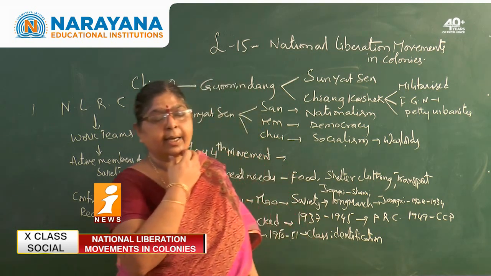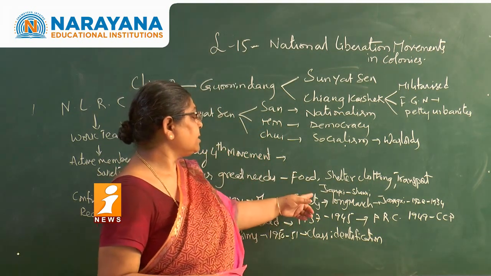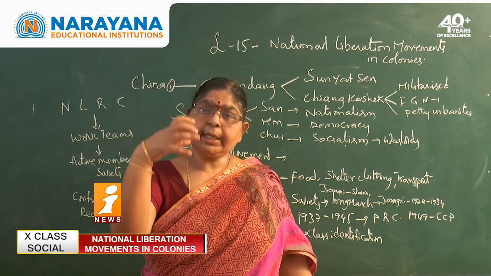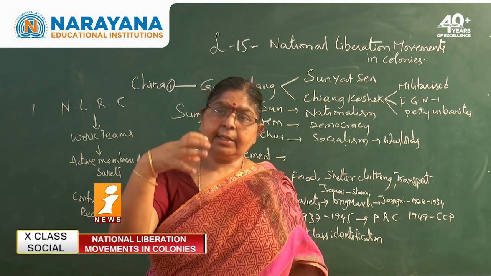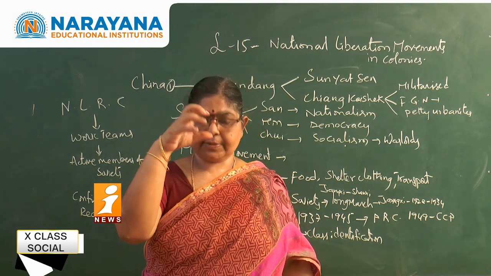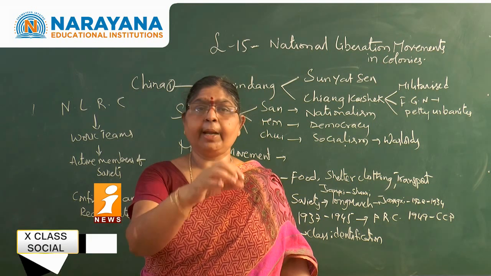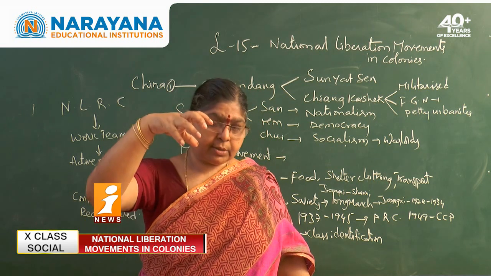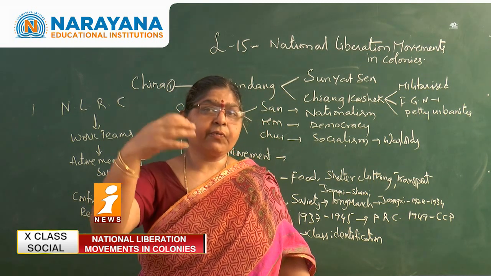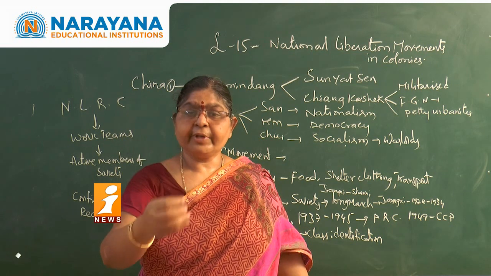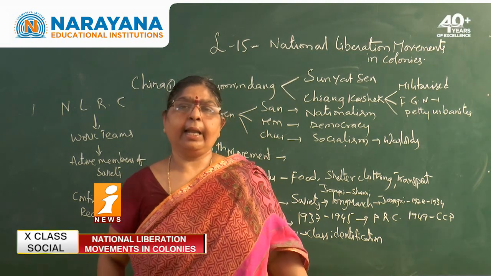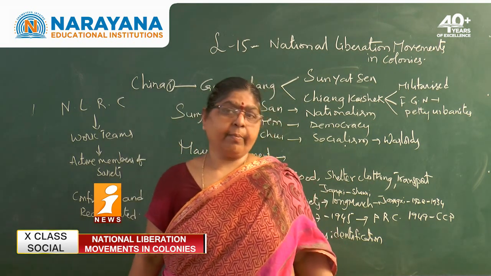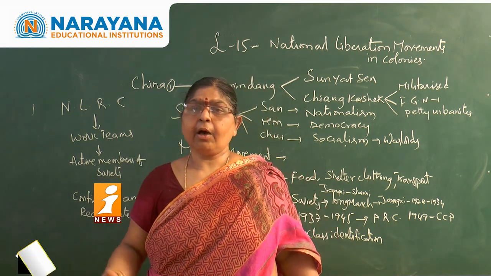He used to stay back in the regions of Jiangxi from 1928 to 1934. In the mountains of Jiangxi, Mao Zedong along with his followers was staying from 1928 to 1934, encouraging the peasants to form Soviets, encouraging the peasants to fight against the landlords, confiscate the land and distribute it to the landless. Like this, what is happening? A parallel government was run by Mao Zedong. Hence, law and order was disturbed.